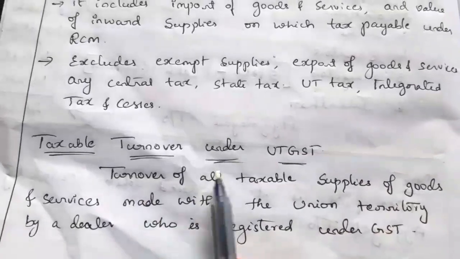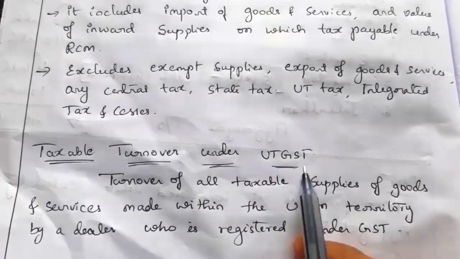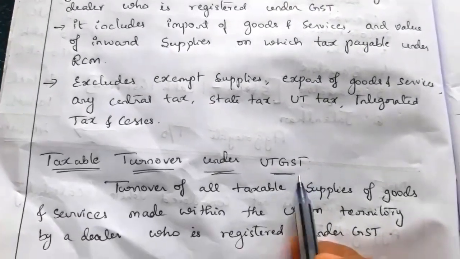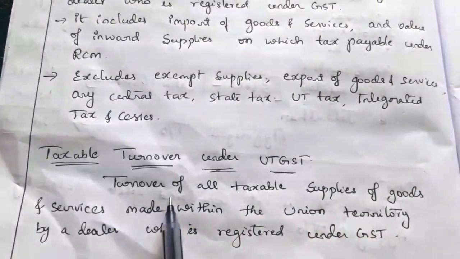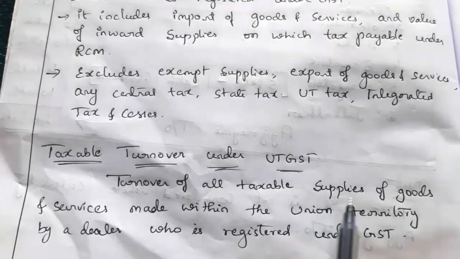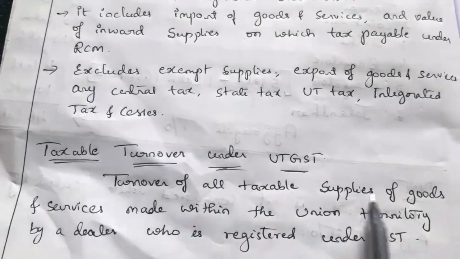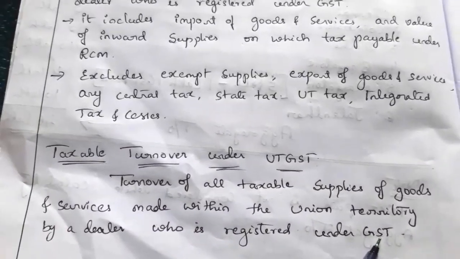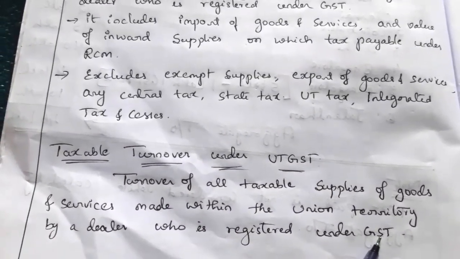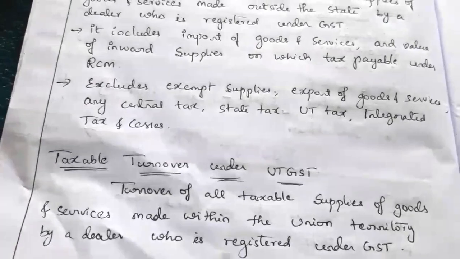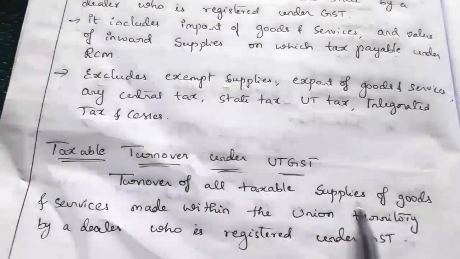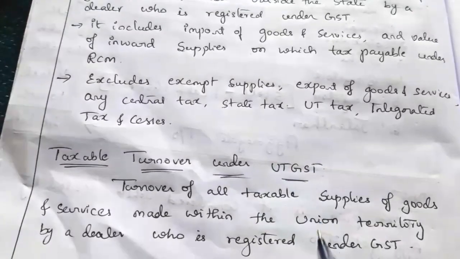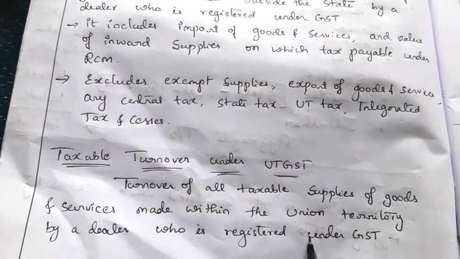Next we will see the taxable turnover under UTGST, that is Union Territory GST, which is levied by the Union Territory government. So here, turnover of all the taxable supply of goods and services made within the Union Territory by a dealer who is registered under GST. So here we have to include only the taxable supplies of goods and services made within the Union Territory. So taxable supplies made within the Union Territory are taken under taxable turnover of UTGST.